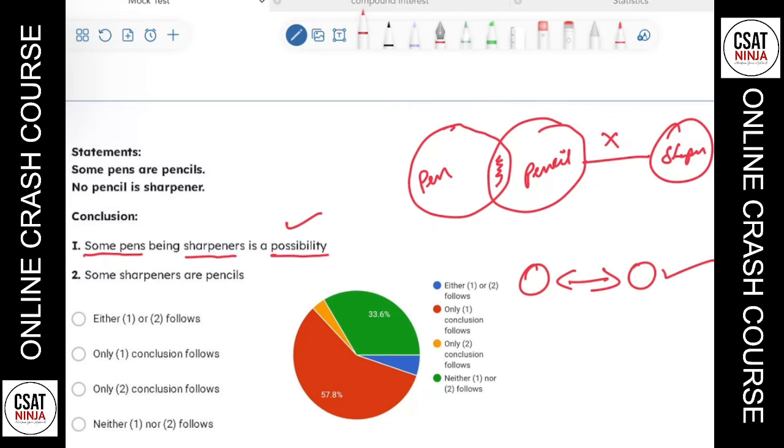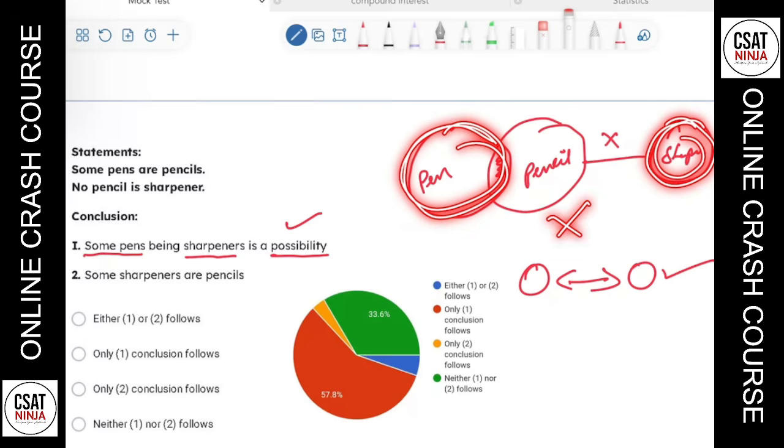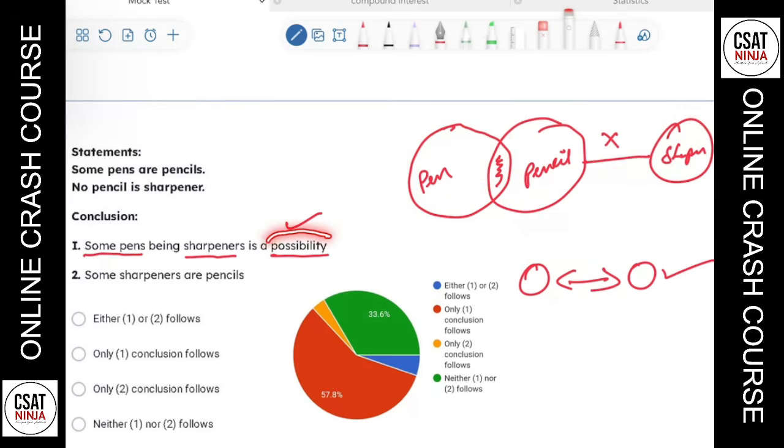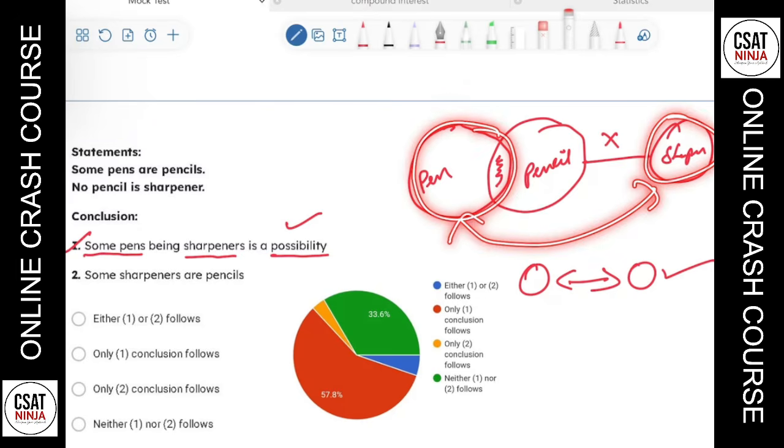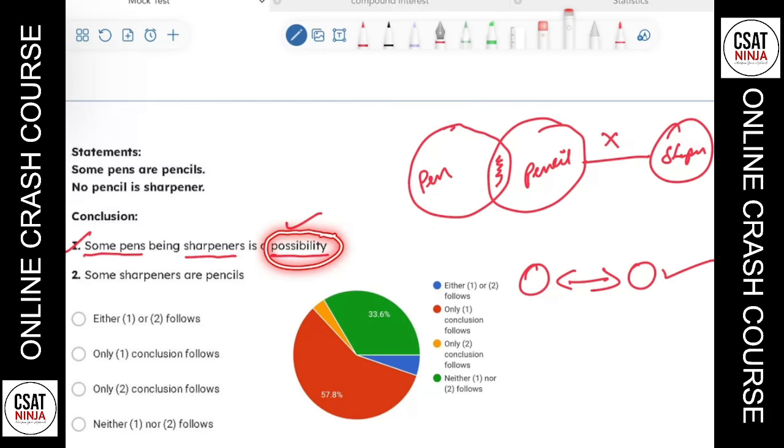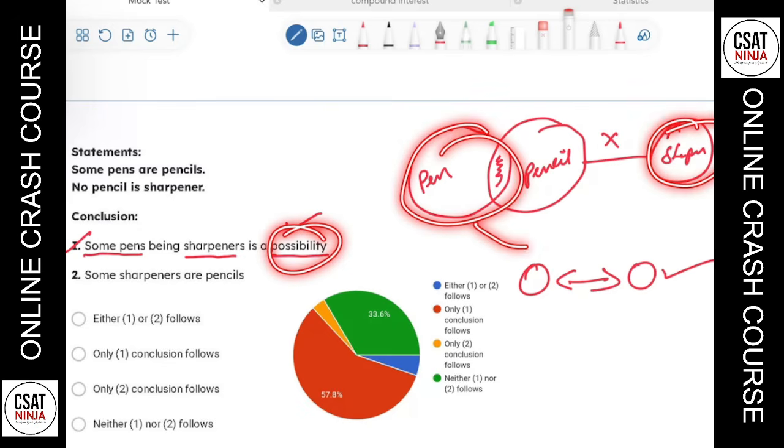So let us check whether there is direct relation between pen and sharpener. We have pen here, and we have sharpener here. Is there any direct relation between pen and sharpener? No, right? There's no direct relation between these two. If there's no direct relation, and if there is the word possibility, always remember that that option will follow. I'll just repeat again. If there is no direct relation between the two terms or the two statements, and there is a word that says possibility, that means that option will follow. Some pens being sharpener is a possibility. Possibility follows only if there is no direct relation between the two terms there.